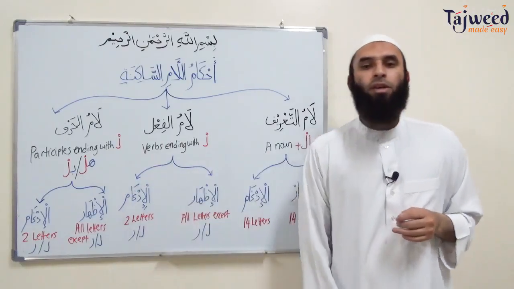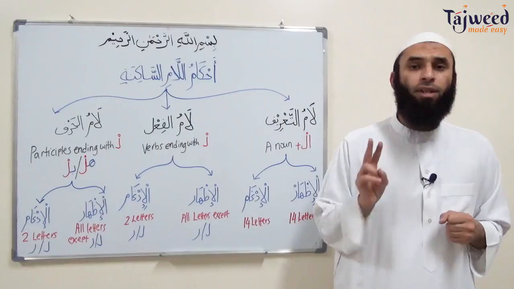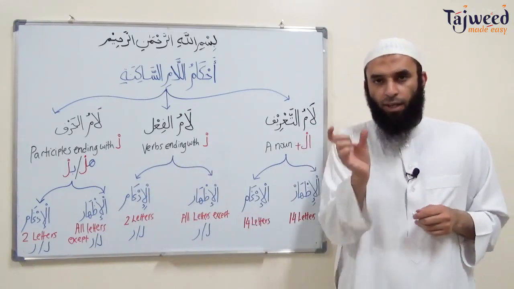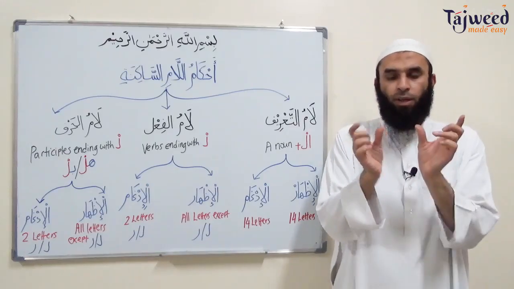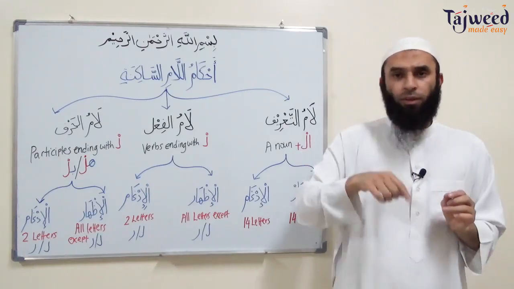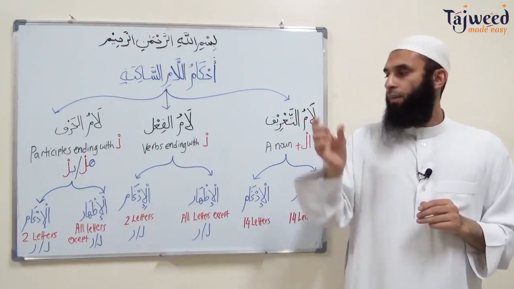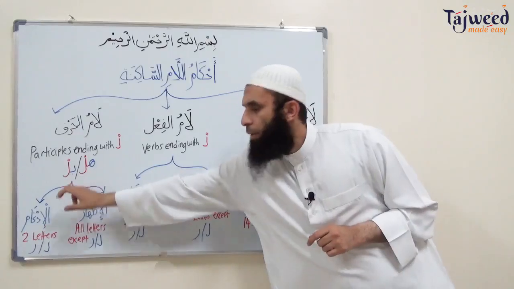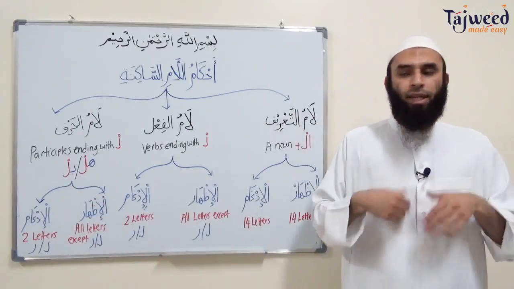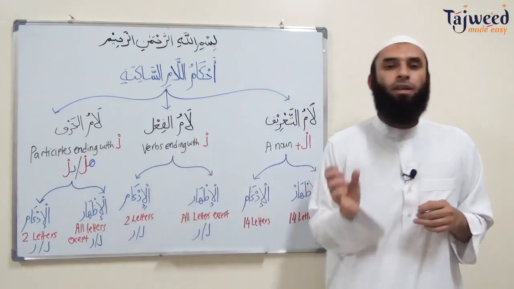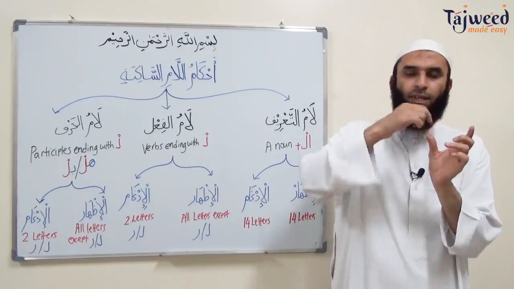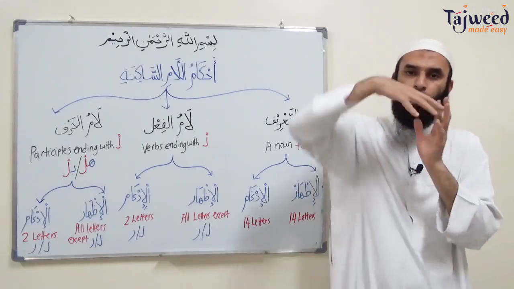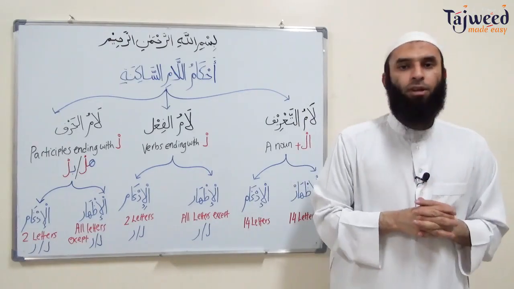Now participles likewise. In the Arabic language, there are only two participles that end with the Laam Saakinah. That's hal and bal. If there's a word hal or bal, and it meets another word that starts with any of the letters in the Arabic language, then the lam in hal or the lam in bal is going to be pronounced clearly, al-idhar. Now if hal and bal meet another word that starts with lam or ra, then the lam in hal or bal would merge onto the word that starts with lam and ra.